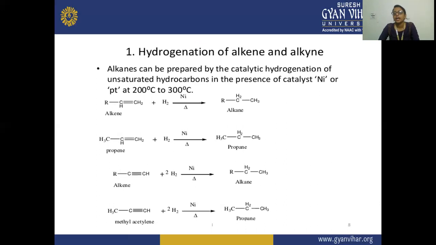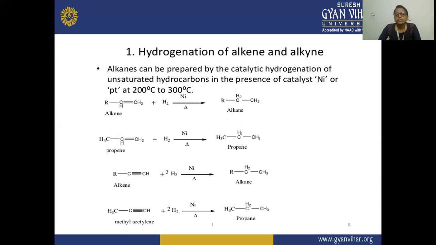So this reaction is happening at a temperature of 200 to 300 degrees centigrade, and we are using a catalyst, nickel, or you can take platinum. Here the alkane is formed by the hydrogenation of unsaturated hydrocarbon, meaning alkene as well as alkyne.